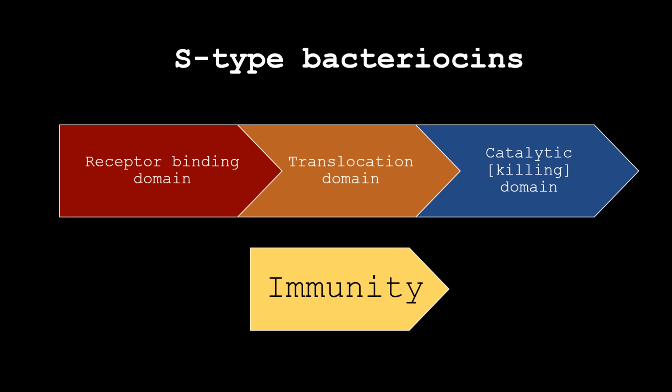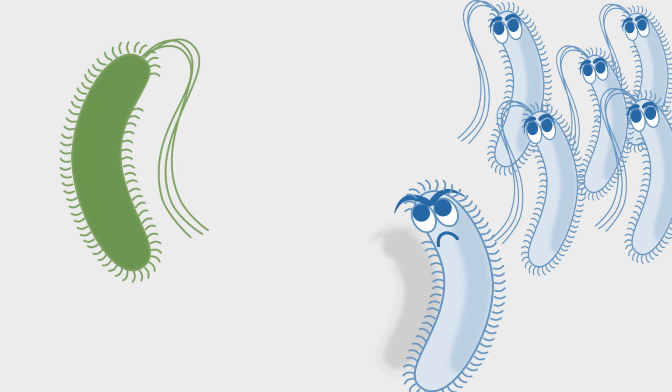The sheer volume of S-type bacteriocins in Pseudomonas syringae genomes compared to other bacteria leads me to believe that these weapons have the potential to play an important role in their intraspecies dynamics. Encoding for a lot of S-type bacteriocins is costly, and they are even more costly to use. To deploy this weapon, the bacteria must act as a martyr and lyse to release the bacteriocin for the good of the colony.